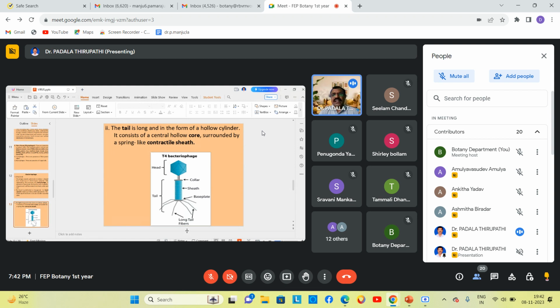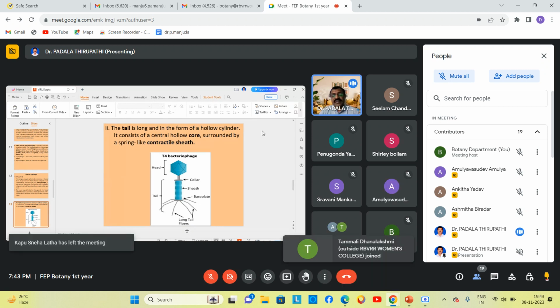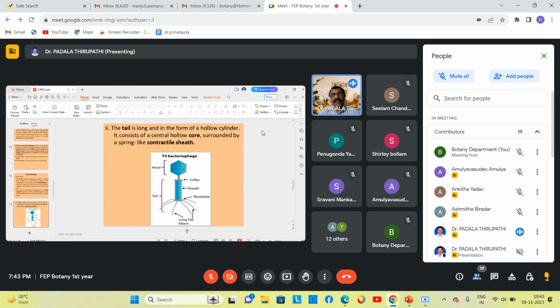It consists of a central hollow core surrounded by a spring-like contractile sheath, and also the tail plate, which possesses 6 long thread-like structures we can call tail fibers, which are useful for the attachment or adsorption to the surface of the bacterial cell wall, and also for the identification of specific sites on the bacterial cell wall whenever they are going to replicate or attach. So in the T4 bacteriophage, the long tail fibers are used for the identification of specific sites on the bacteria.